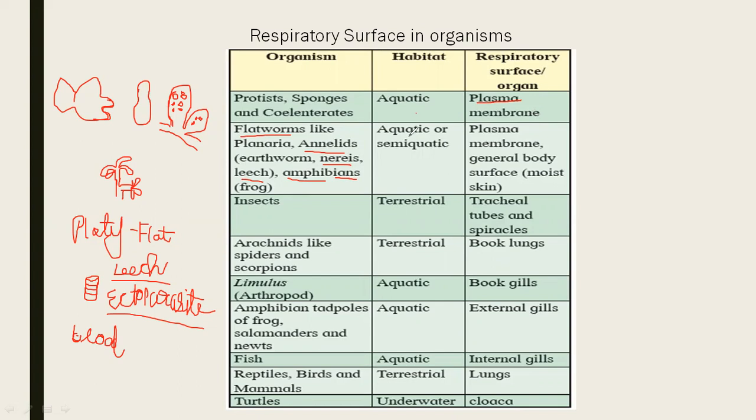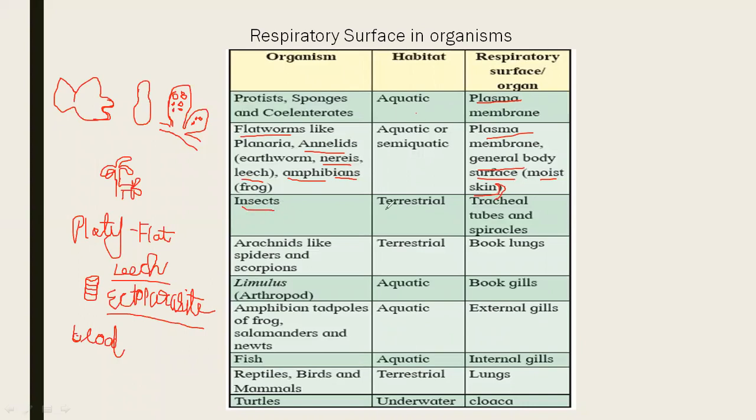Example is frog. Aquatic or semi-aquatic, respiration occurs through the plasma membrane and general body surface when the skin is moist. Here the skin is moist. Why is the skin moist in frog? You had studied the character of frog. Skin is moist. Here respiration takes place with the help of moist skin. While in organisms like flatworms, Planaria, annelids, through the plasma membrane and general body surface, what will happen? Exchange of gases will take place.